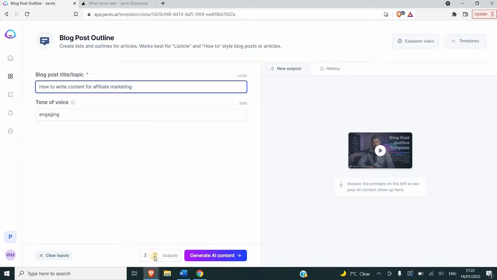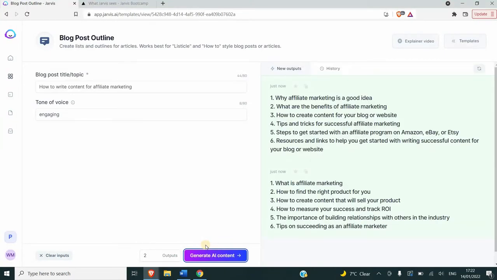Here it gives me 6 outlines for each output, and some of them are not really what I would add in a blog. Why affiliate marketing is a good idea? That's broad, and it's not necessarily very relevant to what I added as a title. What are the benefits of affiliate marketing? Again, very broad. The third one seems relevant: how to create content for your blog or website, tips and tricks for successful affiliate marketing, and so on. So you just choose the outputs that you think are relevant and good for your blog. If not, you can generate more outputs.